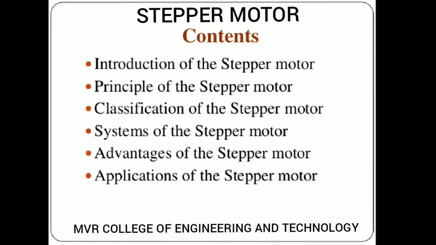So whenever you give an input pulse current to the motor, then it gives one step angle and stops. So mostly these motors are used for step by step rotation only. Okay, let us go for the next slide.